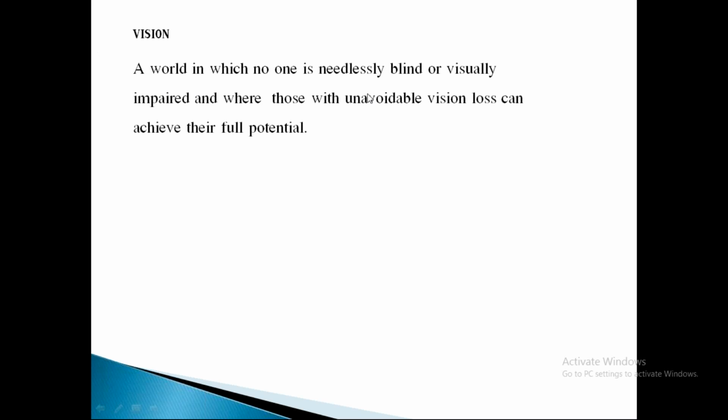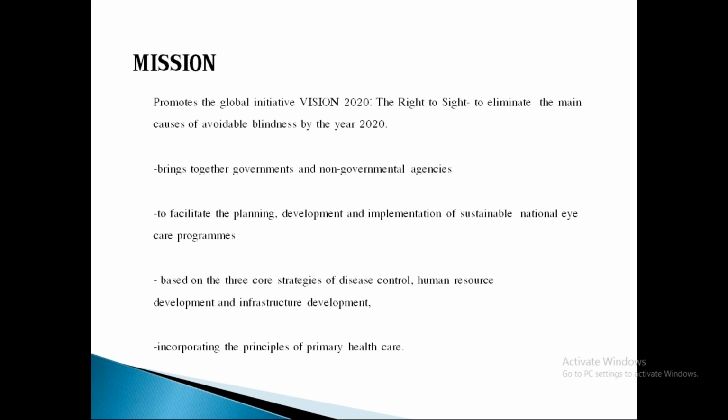Vision: a world in which no one is needlessly blind or visually impaired, and where those with unavoidable vision loss can achieve their full potential. What is the mission in Vision 2020?